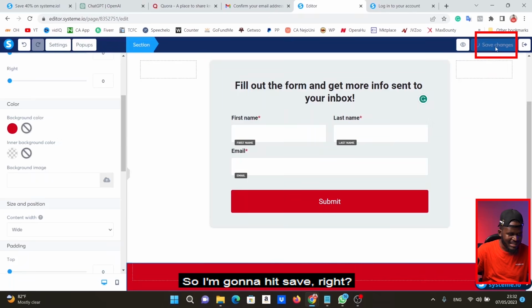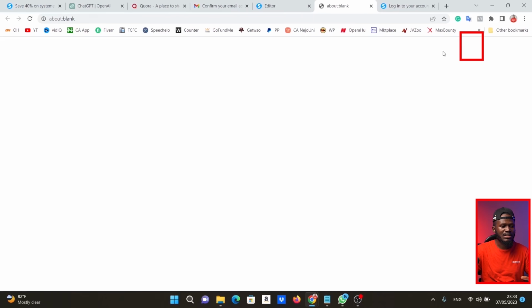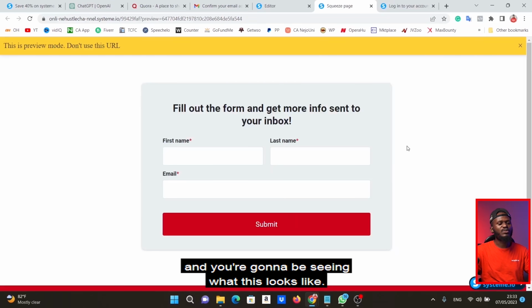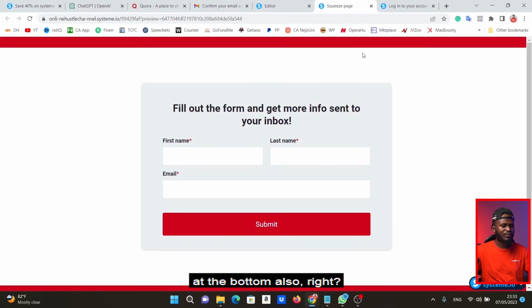Beautiful. So I'm going to hit save, right? And if you want to preview what this actually looks like right now, you can click on this place. It's going to open a new tab, and you're going to be seeing what this page looks like. So you see, we're going to remove this. So this is red. There's the form here, and there's a red bar at the bottom also, right?